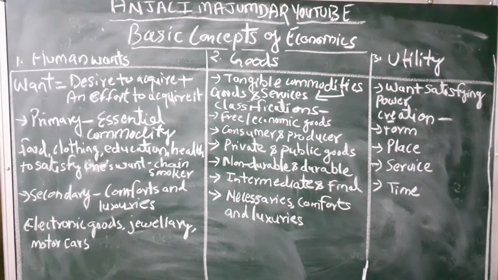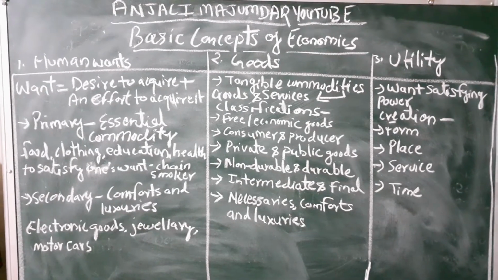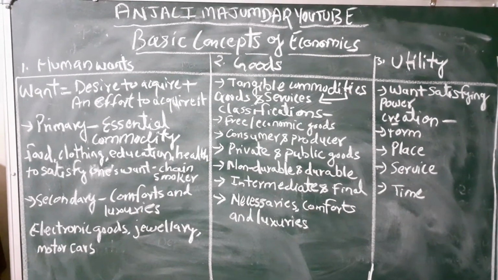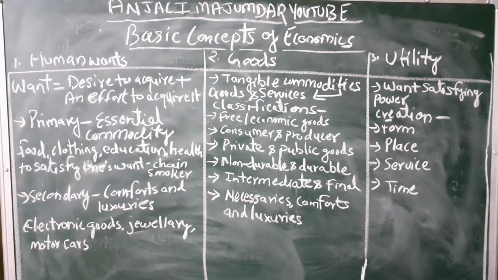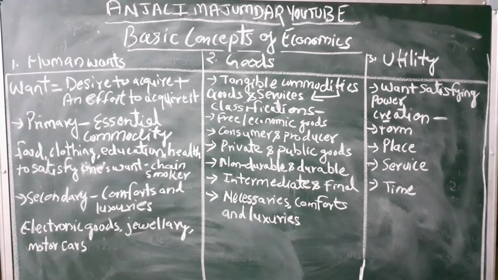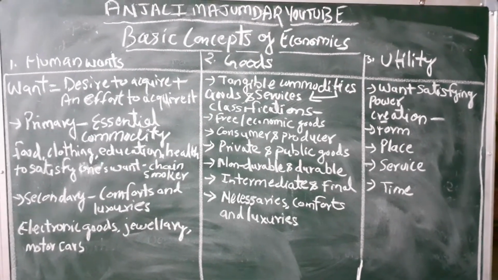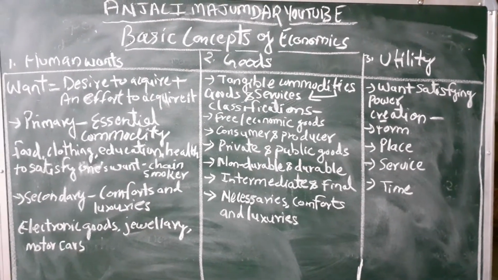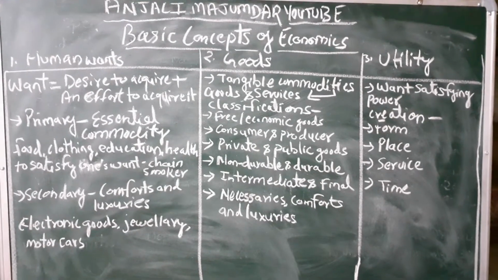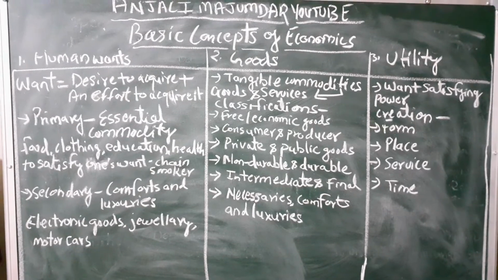Now if I talk about the features of utility, it is more of a psychological thing. One of the economists, Marshall, said that utility can be measured in numbers. For that he came up with a theory called the cardinal approach, which I will take up in the next video when we discuss the utility theories exclusively.